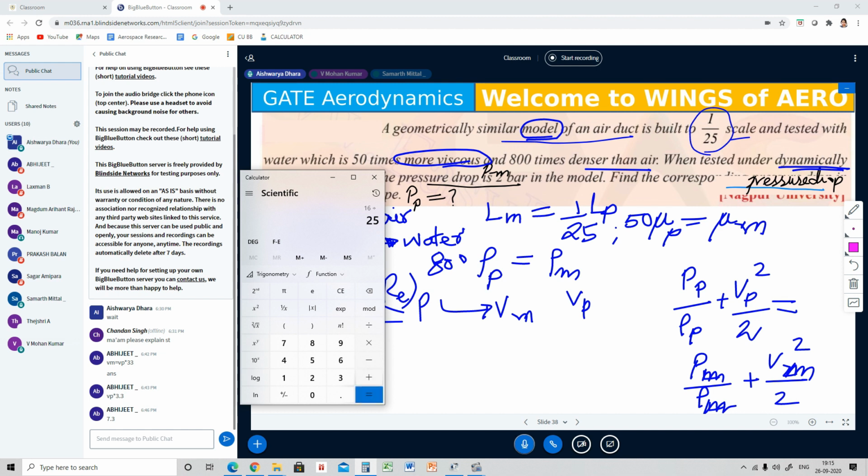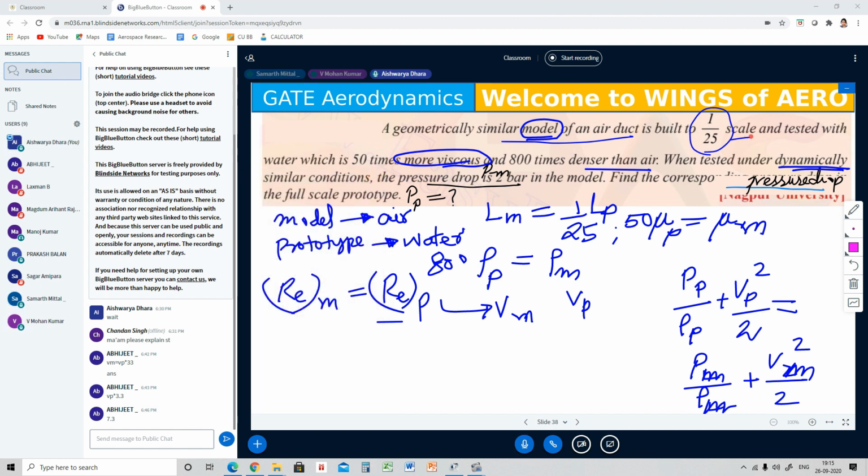Ma'am, don't you think it is written in the question that water is 50 times more viscous than air? So it should be written as mu P is 50 times mu M. Sorry? No, read the question. The scale is tested with water, which is 50 times more viscous and 800 times more dense than air.